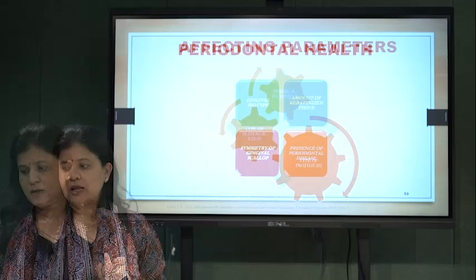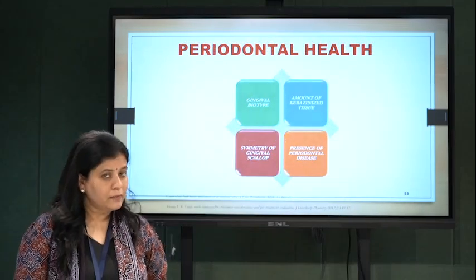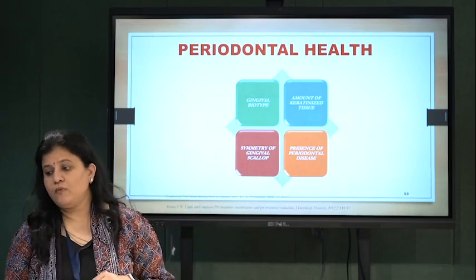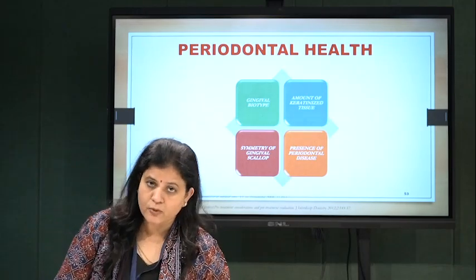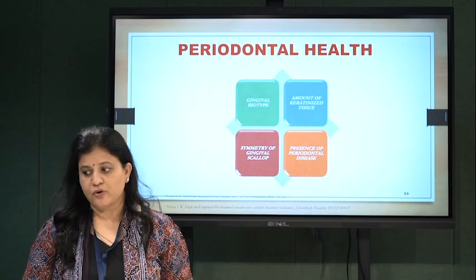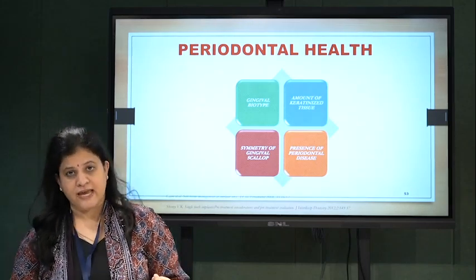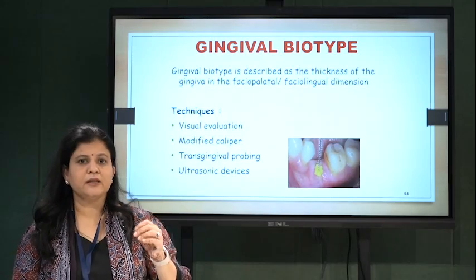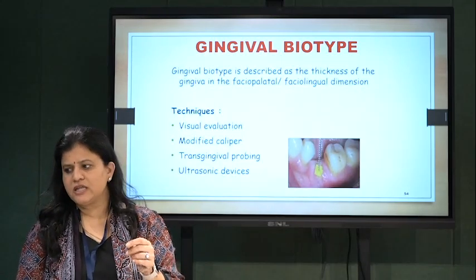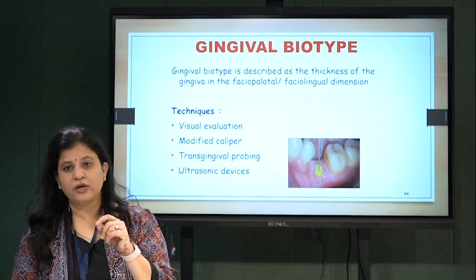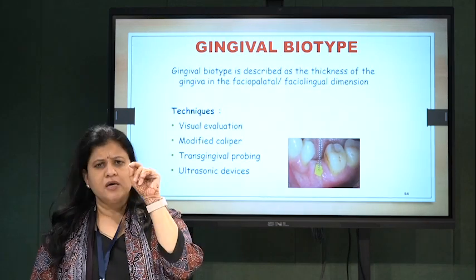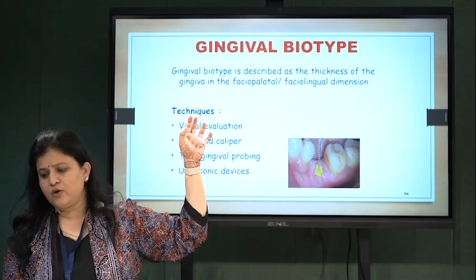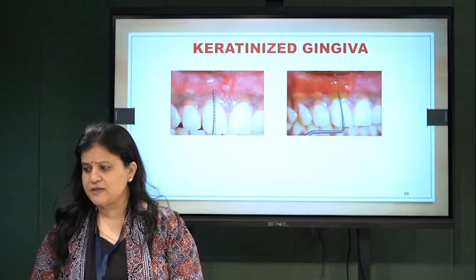Now, periodontal health, very important, the most ignored thing. What about the gingival biotype? What about the amount of keratinized tissue and vestibular depth? What about the presence of periodontal disease? What about the symmetry of gingival scalloping and contouring? It is important. Biotype, thick biotype. The thickness of the gingiva matters, because you can measure it with CBCT, or there are various techniques: visual evaluation, transgingival probing, ultrasonic devices.